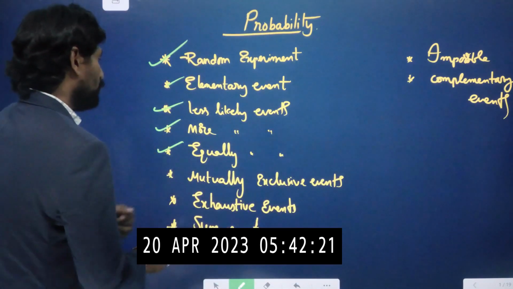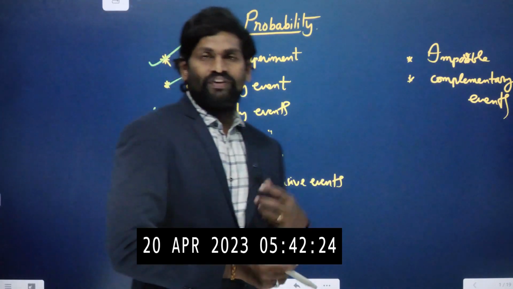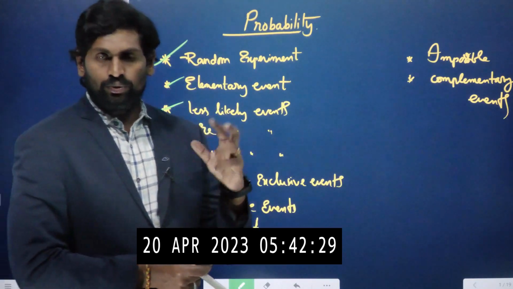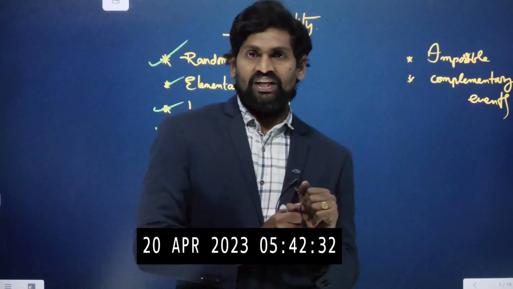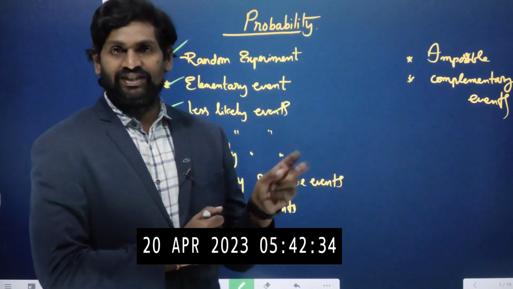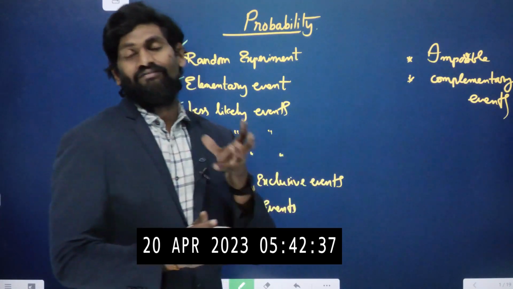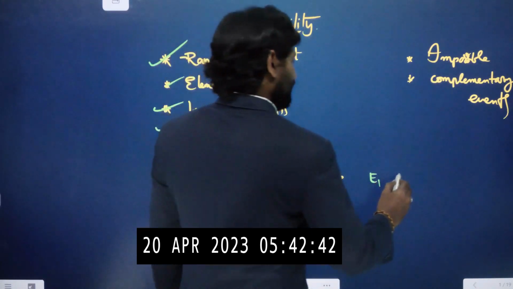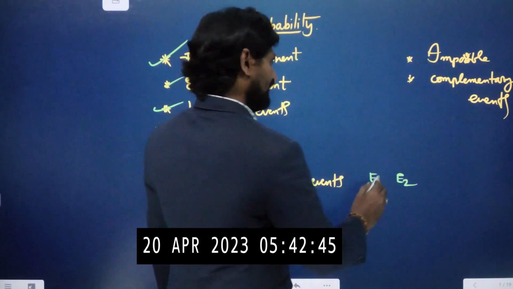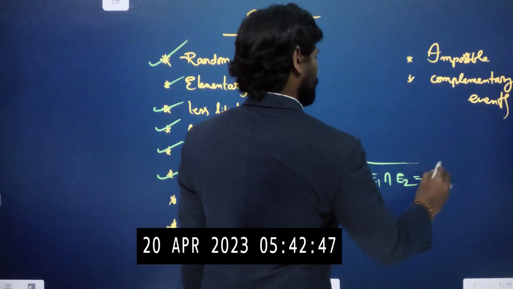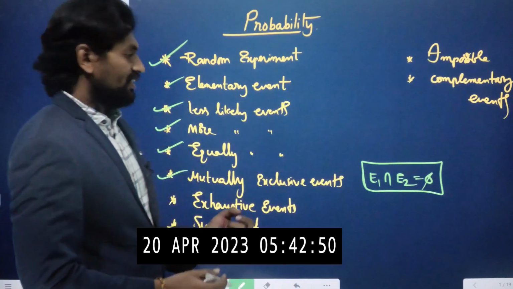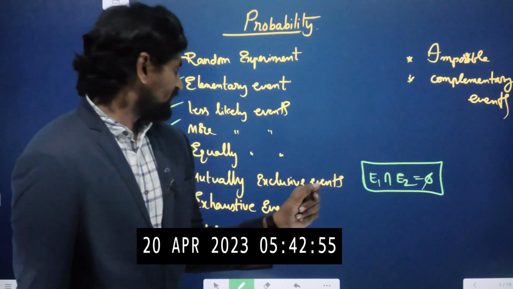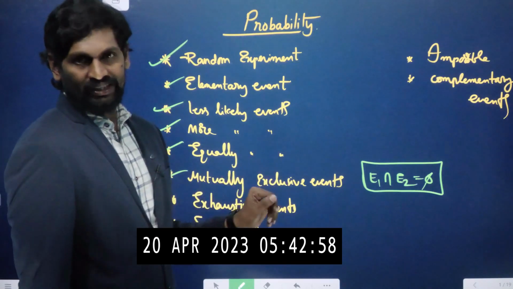Next, mutually exclusive events. When we conduct two experiments and there is no connection between them, they can be taken as mutually exclusive events. That means their intersection will be phi. For example, if E1 and E2 are events, their intersection is phi, that means the empty set. Mutually exclusive events are events whose intersection is the empty set.